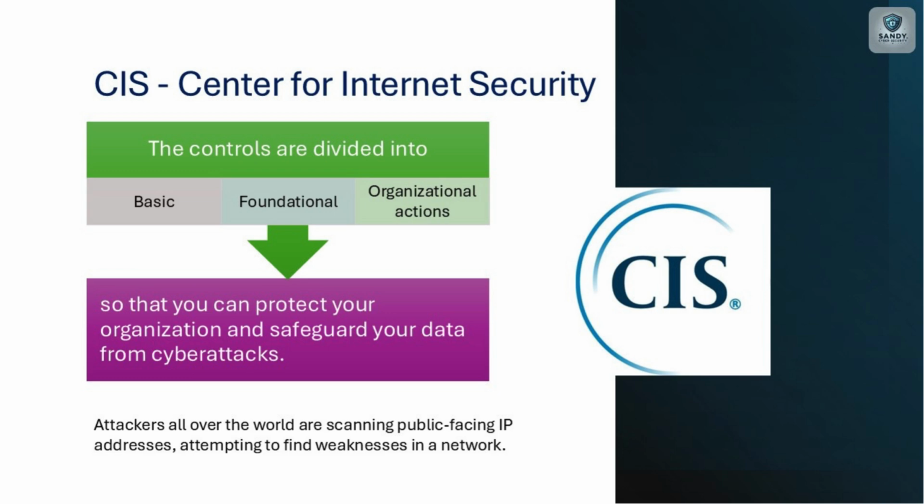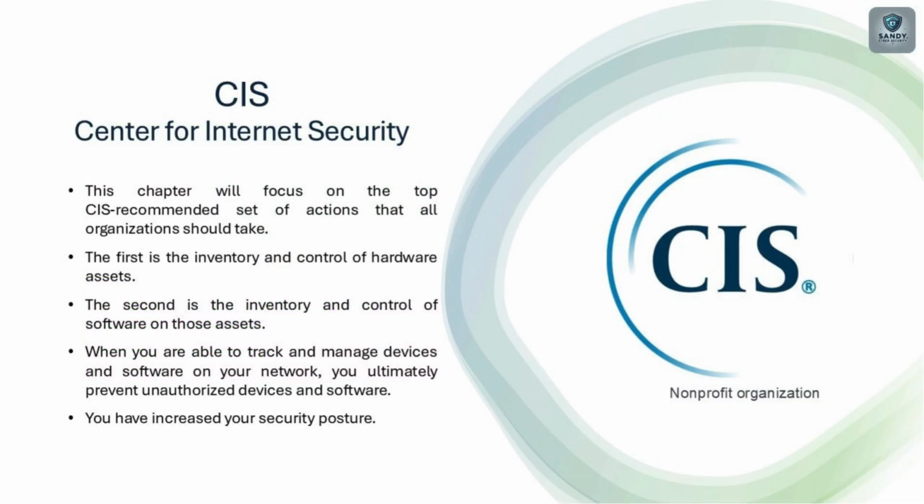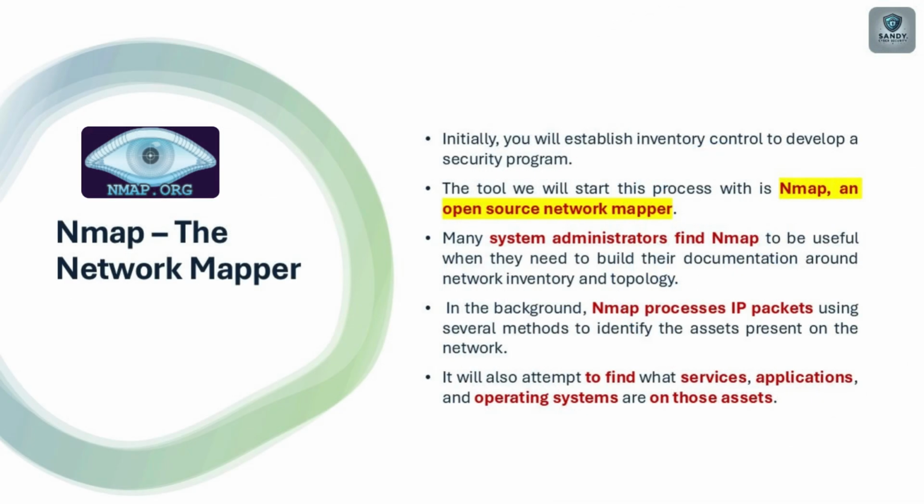Attackers all over the world are scanning public IP addresses, attempting to find weaknesses in a network. When you are able to track and manage devices and software on your network, you ultimately prevent unauthorized devices and software. Initially, you will establish inventory control to develop a security program. The tool we will start this process with is Nmap, an open-source network mapper. Many system administrators find Nmap useful when they need to build their documentation around network inventory and topology.